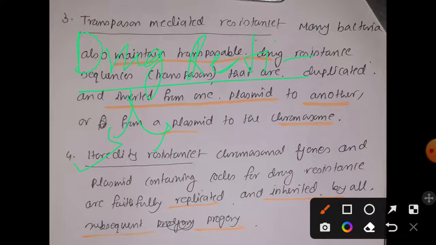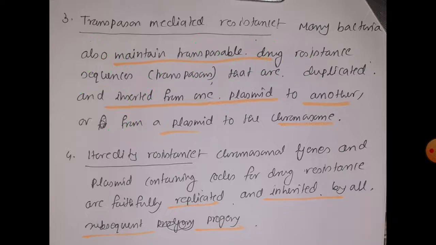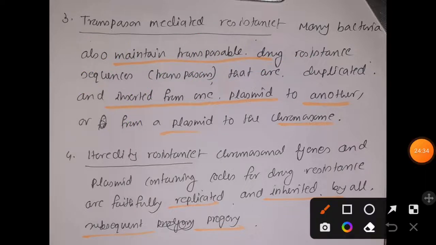Then we have talked about the 5 modes of action that bacteria use to protect themselves from drugs. One is it may produce some enzyme that will inactivate the drug permanently. Second, it may change the target of the drug. Third, it may decrease the permeability of the drug.